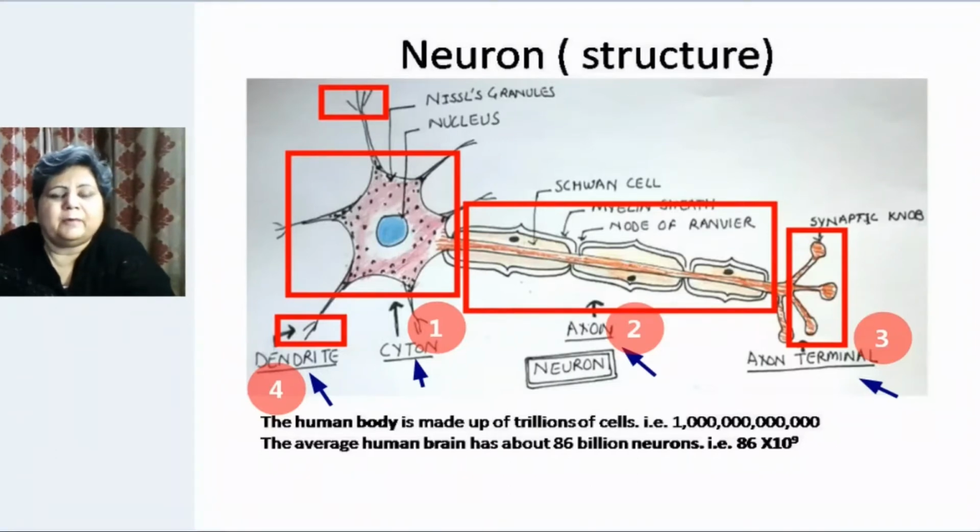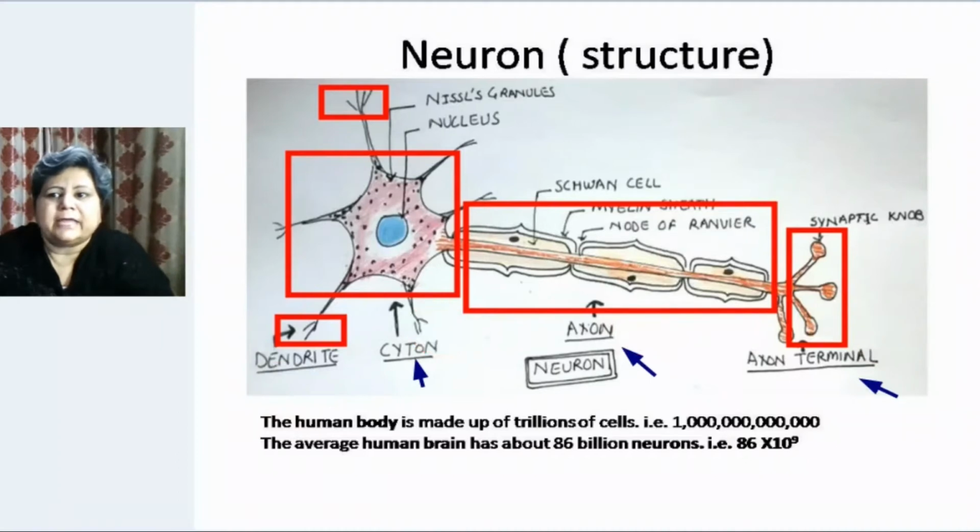With the help of dendrites, axon will be forming connection with other neurons, and with the help of axon terminal, which will be ending into some gland or maybe some sensory organ, it will be receiving the stimulus. So basically these are the main parts of neuron which we can see.